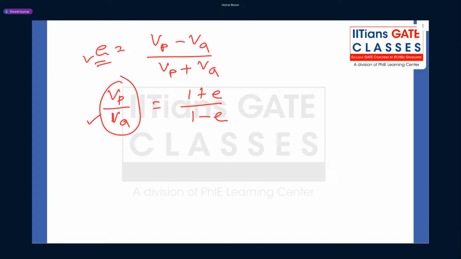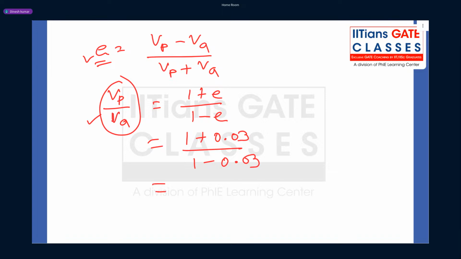For any elliptical orbit, the ratio of velocity at perigee to velocity at apogee is always 1 plus e upon 1 minus e. Now, what is the e value? It is 0.03, so 1.03 upon 1 minus 0.03.